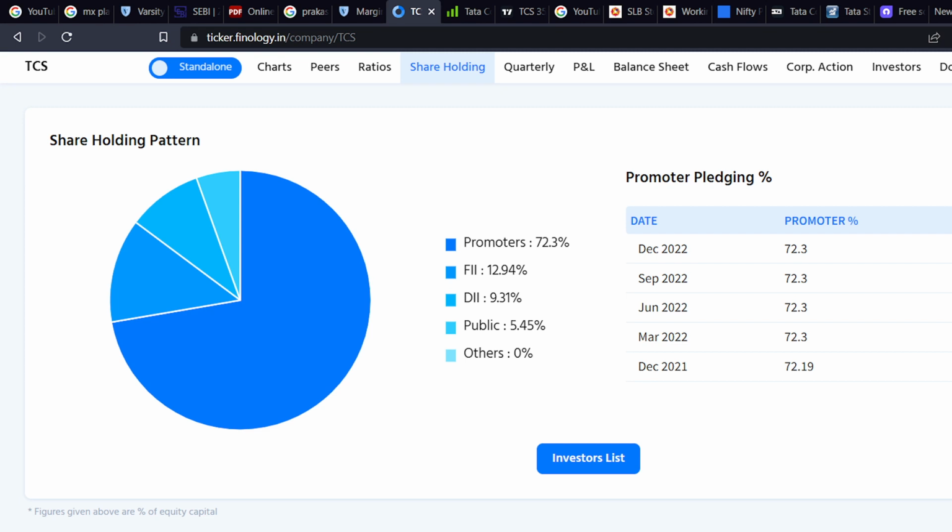You can also see the pledge, which means a loan on the promoter's shares, since you can get a loan on your equity shares. The promoter is holding 72.19% of equity. In that, he has kept 0.47% as a pledge, meaning he kept it with a bank and took a loan on it. These are somewhat risky. So 0.1 or 2, 1 or 2% is okay. If it is too high, then we should avoid those companies.